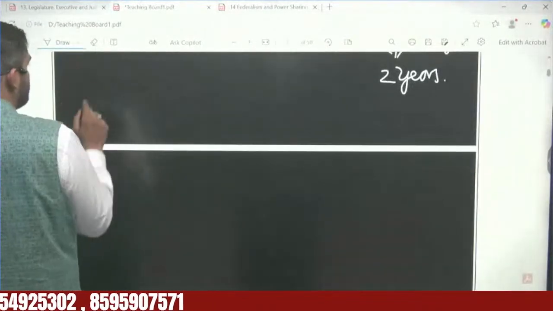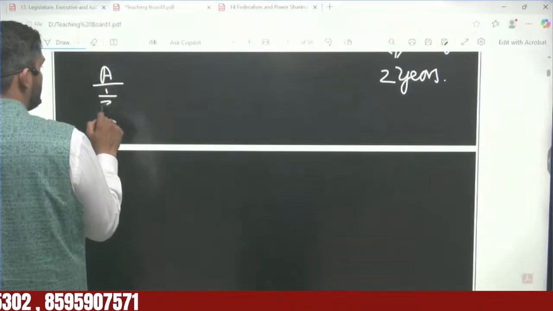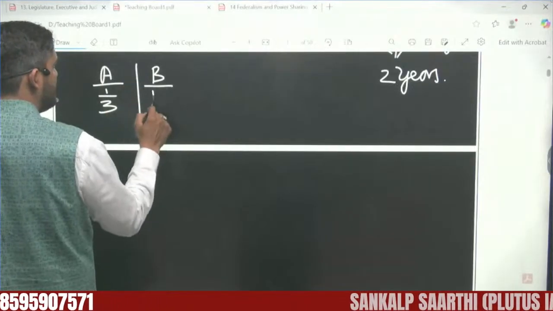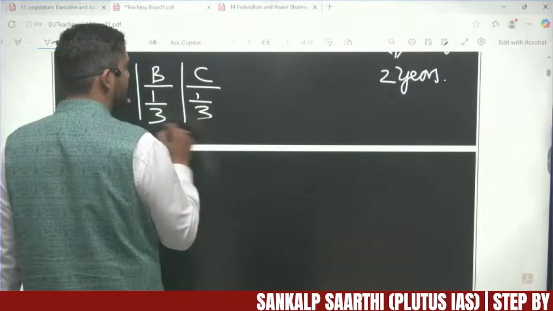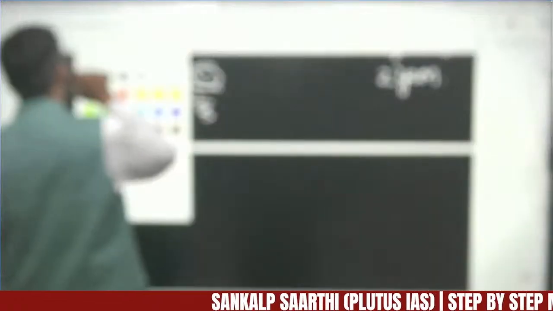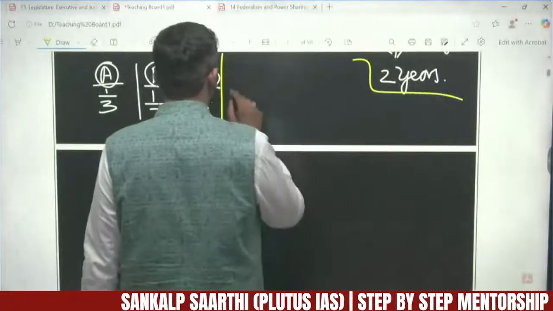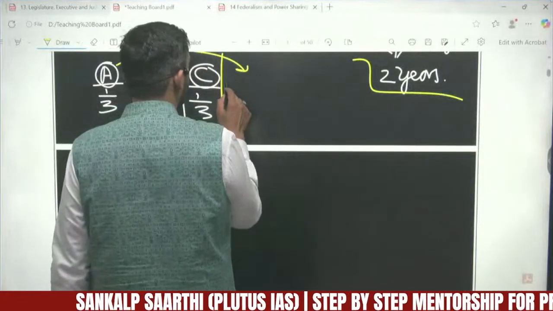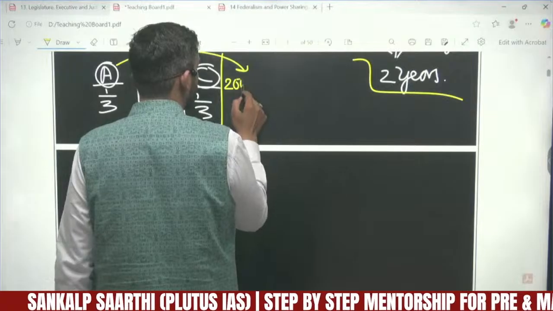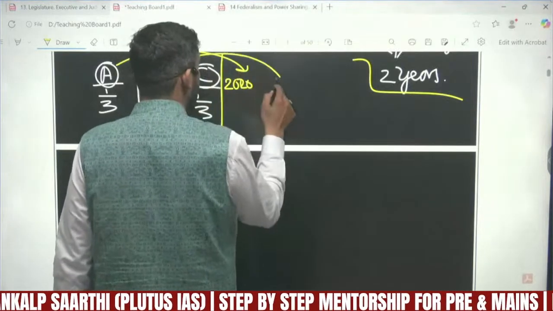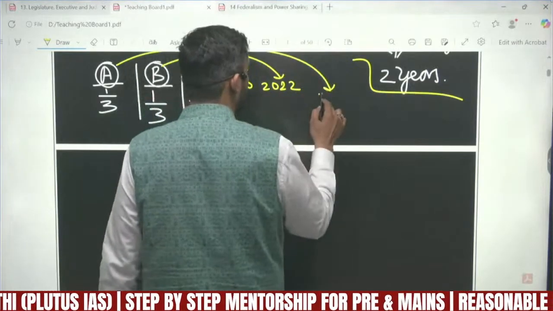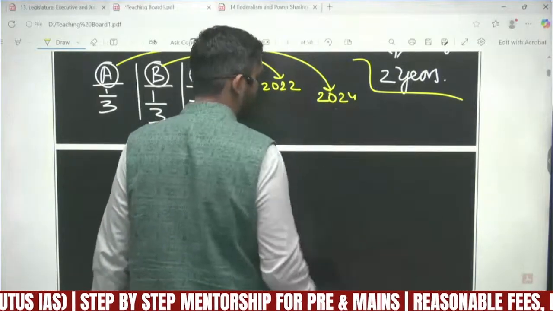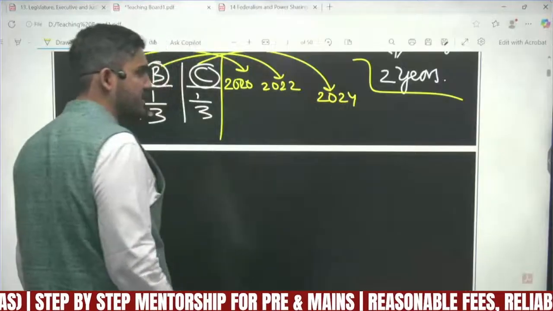Let's divide the entire membership into three parts. A is 1/3, B is 1/3, C is 1/3. This is a group. Now let's talk about the retirement time. Let's suppose group A was elected in 2020, group B elected in 2022, and group C elected in 2024. 1/3, 1/3, 1/3.